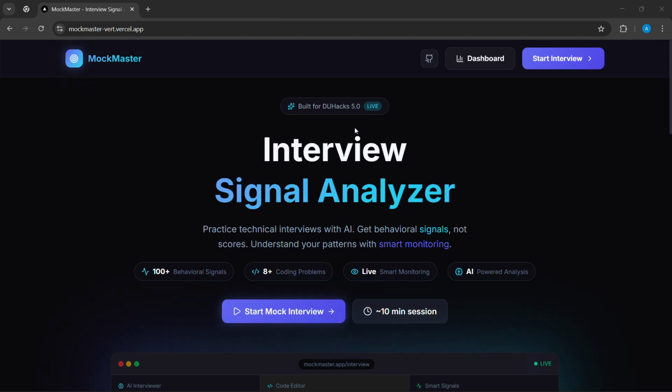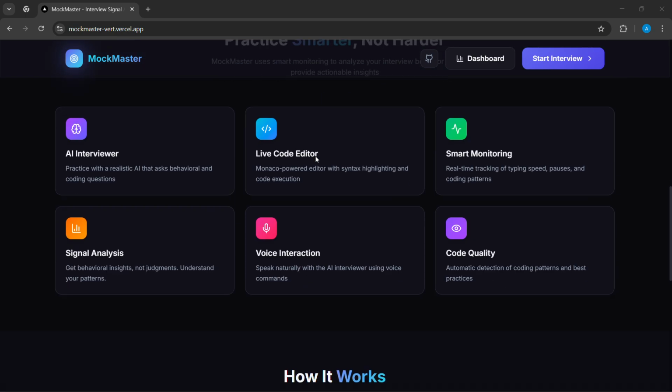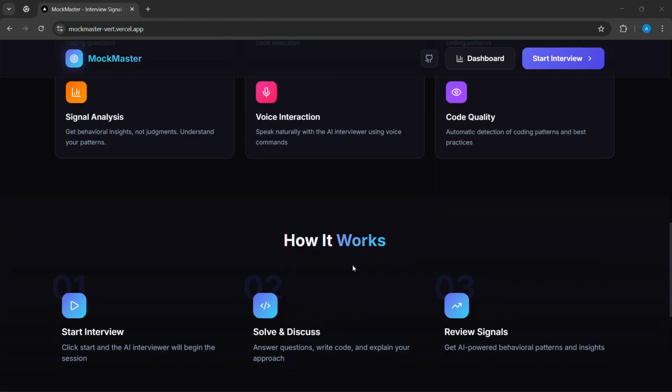So I built MockMaster, which helps you take an interview. I built an environment which looks like you are giving a real interview. This is our landing page, with some features I mentioned: AI interviewer, live code editor, smart monitoring, signal analysis, voice interaction, and code quality.